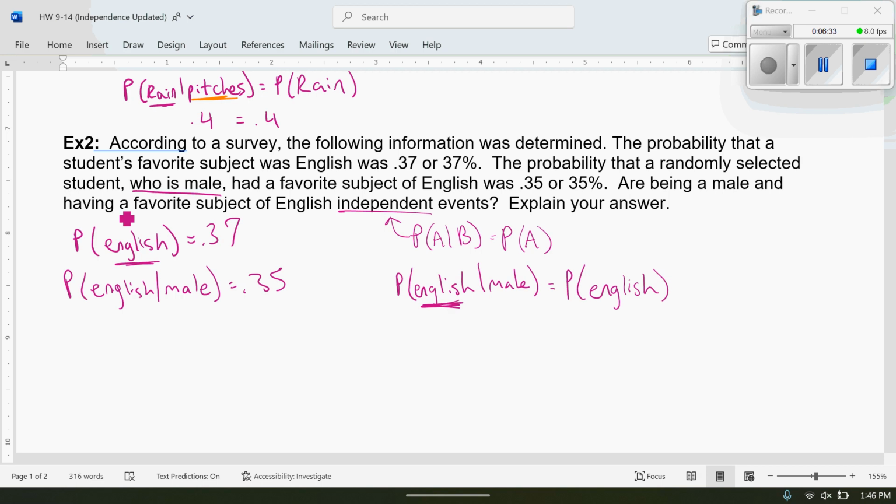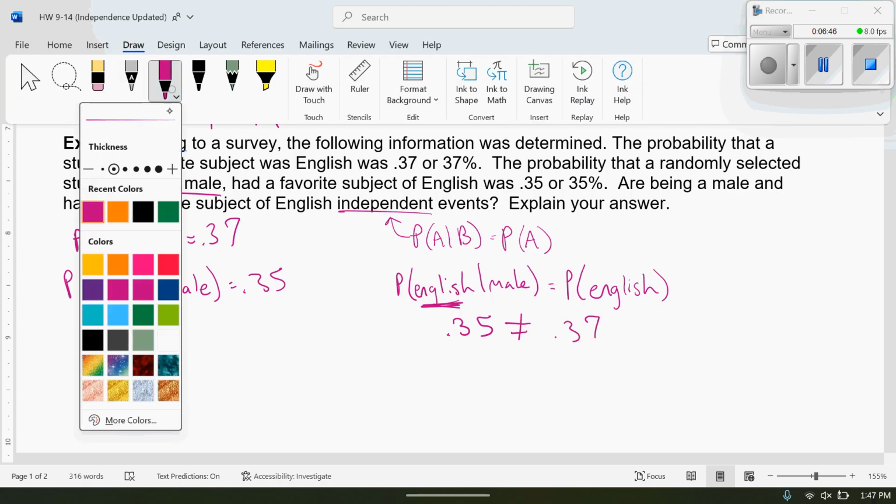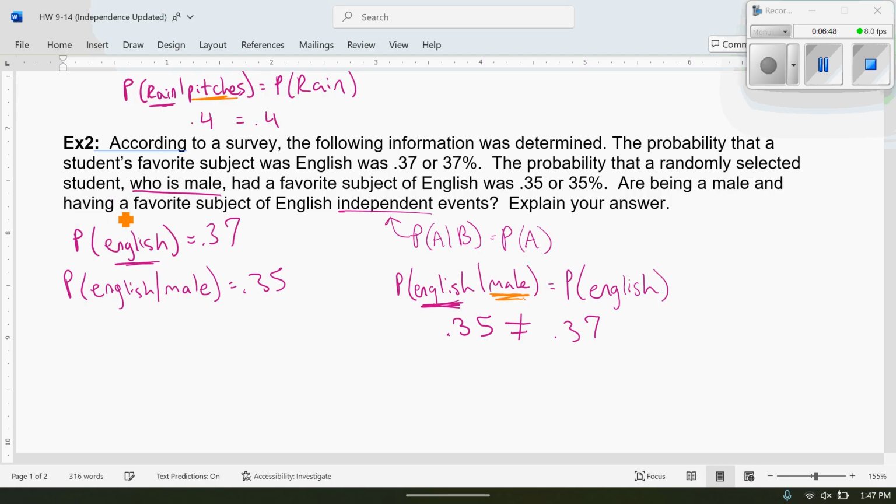Well, we have the probability of English given male is 0.35. This is not equal to the probability of liking English. So clearly, the fact that you are choosing from someone who is male altered the probability of liking English. They're no longer equal to each other. So we would say that this is dependent. You could also say not independent if you prefer. Now it does say explain your answer. You would say dependent